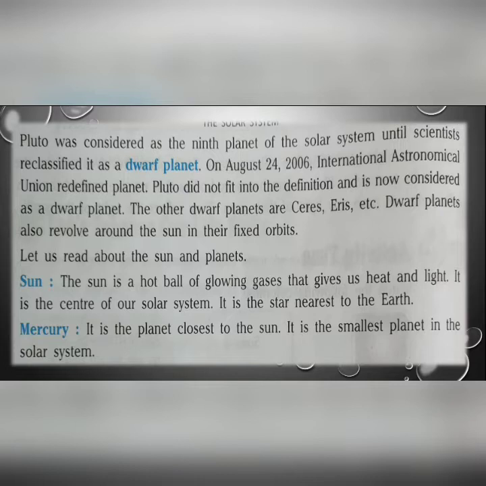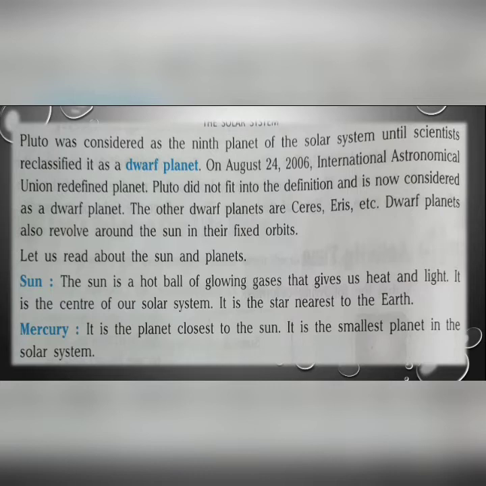Now let us read about the sun and the 8 planets. The sun, what is it? A hot ball of glowing gases which gives us heat and light. And it is the center of our solar system. And the sun is the nearest star to the earth. So what is the sun? It is a hot ball of glowing gases that gives us heat and light.